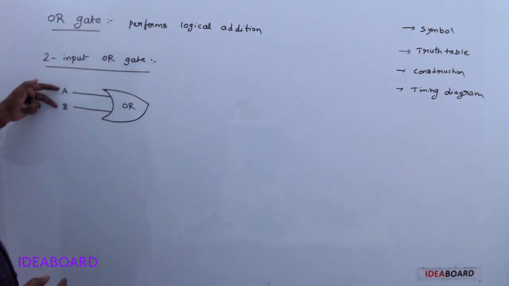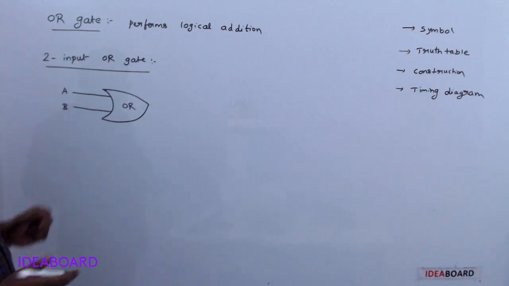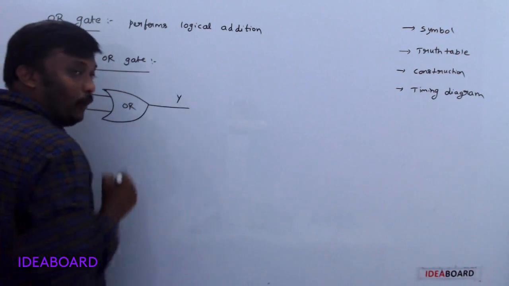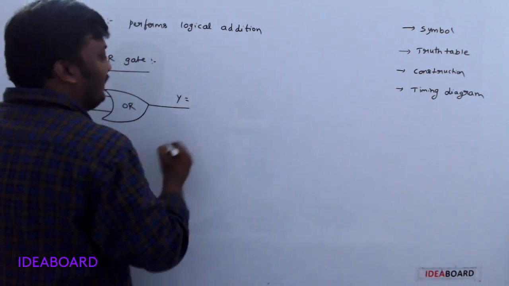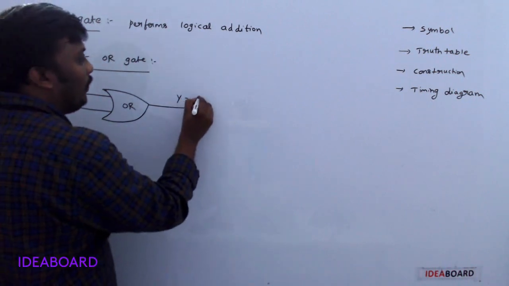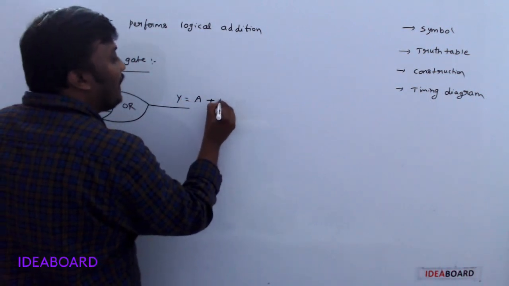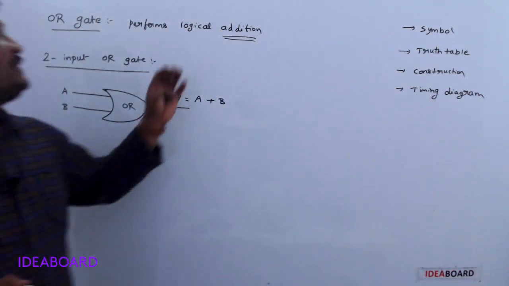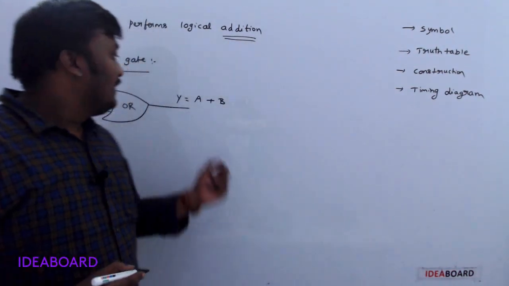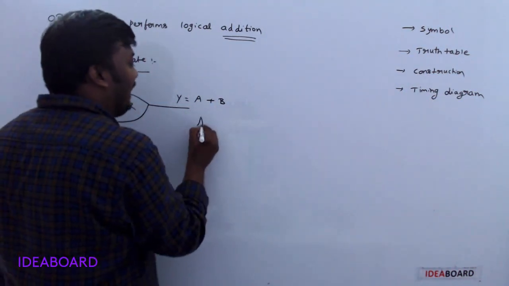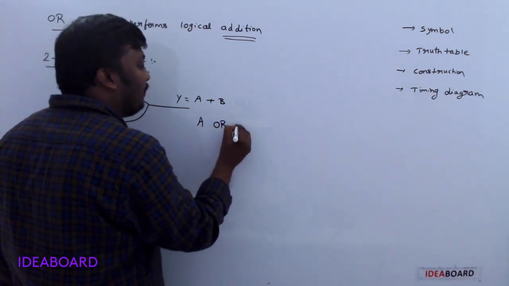That's why it has only inputs A and B. And the output is represented by Y, and Y is nothing but what are the inputs you take, A and B. So Y is A plus B, because the OR gate performs logical addition. That's why you may write it as A plus B, but you may spell it as A or B.